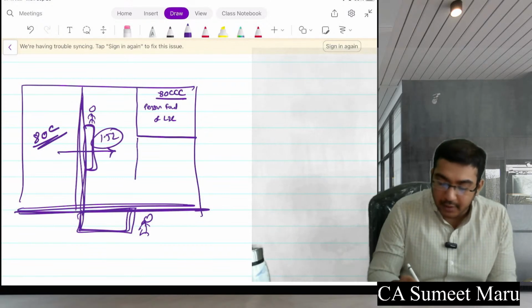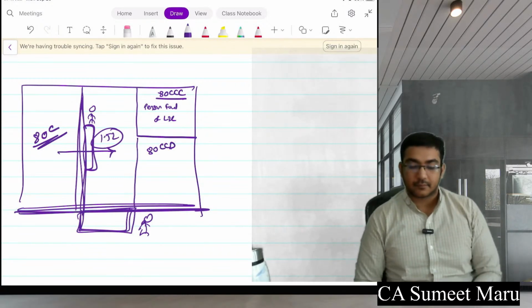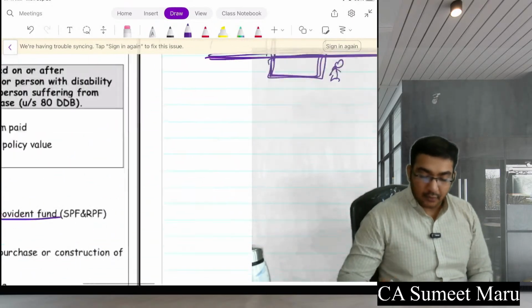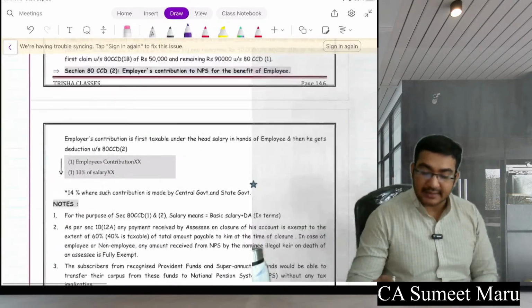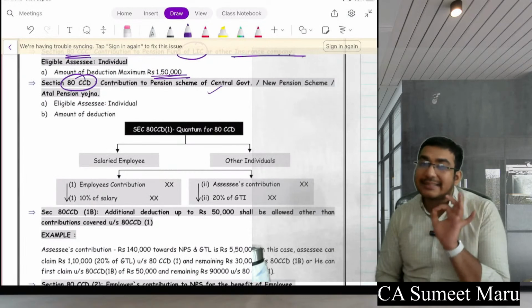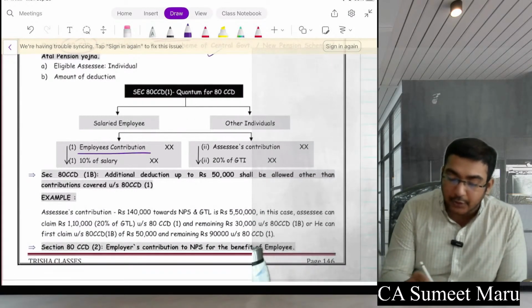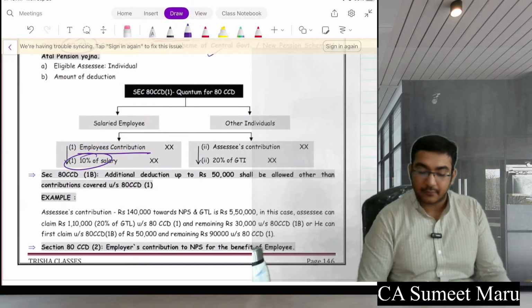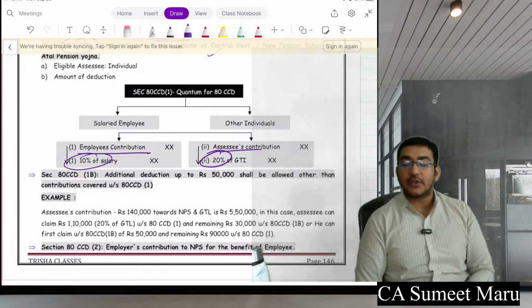And one more shop here is 80CCD. So what 80CCD says, contribution to the Atal Pension Yojana, that is central government's pension yojana. But here what is the limit? Here it has a separate limit. If it is a salaried employee, employee's contribution of 10% of salary, and if it is not a salaried employee, then 20% of gross total income.